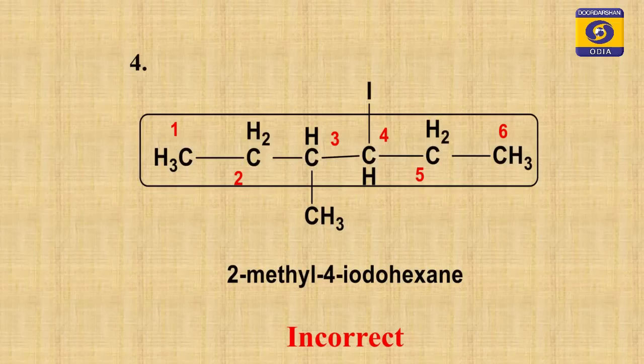Alphabets means A, B, C, D, E, F, G, H, like this, I, then methyl M. So, I comes first, then methyl. Therefore, you start numbering from right to left, and you get the name, and write the name of the compound yourself. Very simple thing, it is not from left to right, but from right to left, because I comes first as iodo, and then methyl M comes second.